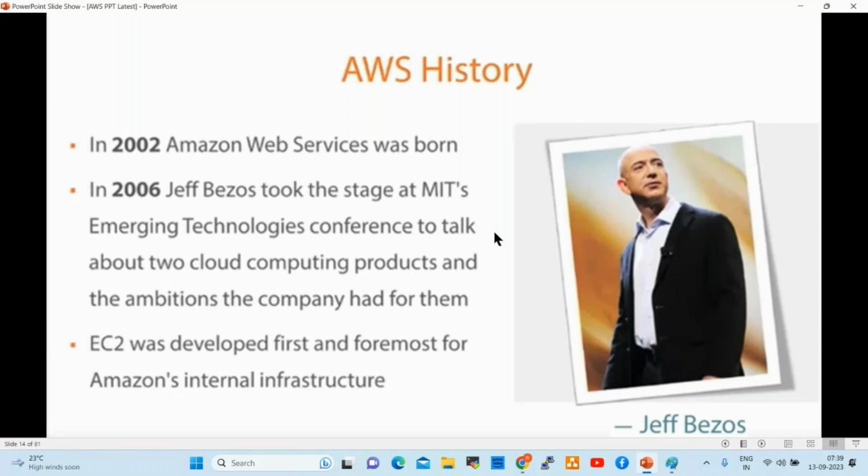So currently AWS is the leader in the market. 33% of the market share is occupied by AWS. The other percentage is occupied by other platforms. We have nearly 25 more cloud platforms available. AWS is in first place, Azure is in second place, Google Cloud is in third place. Most of the companies are using AWS, right?